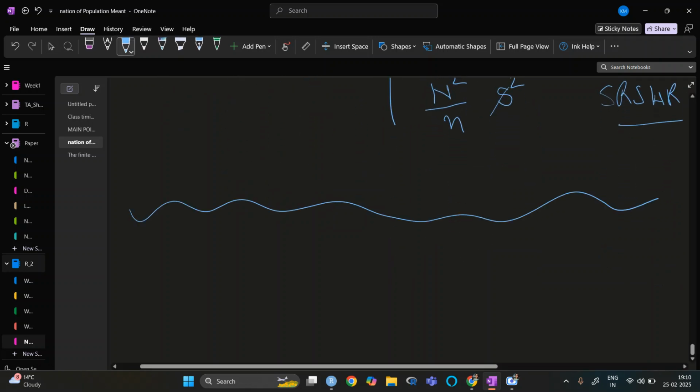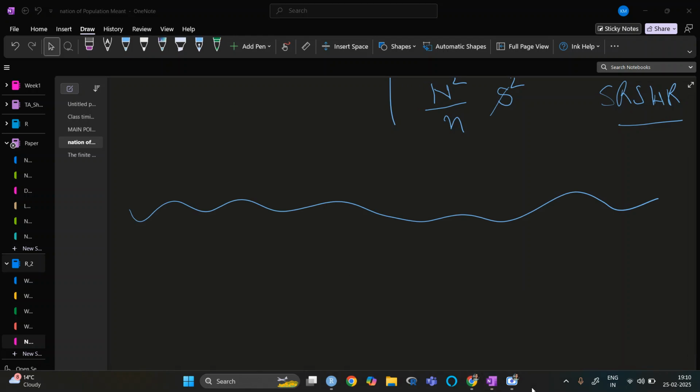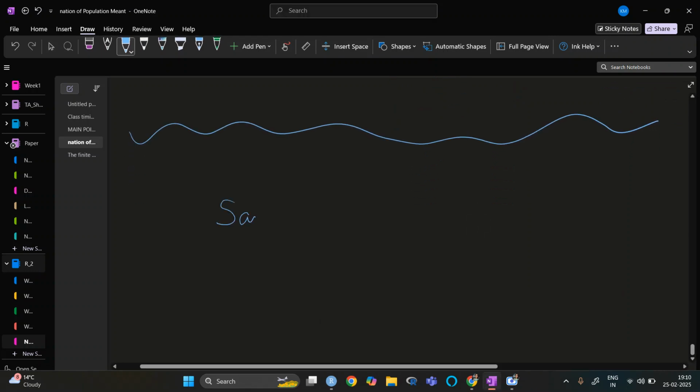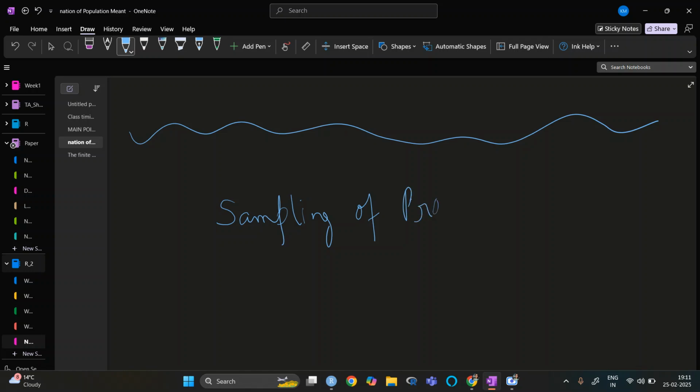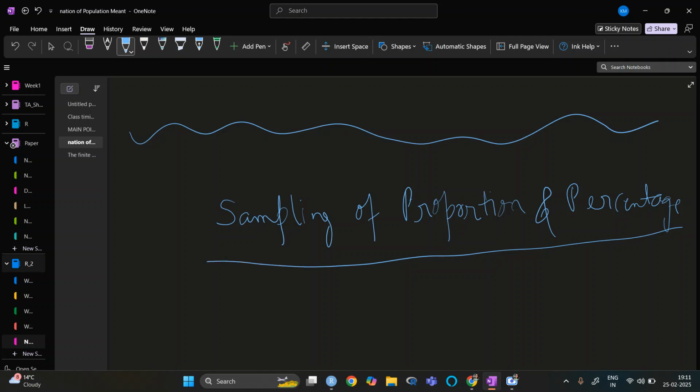So this was regarding the estimation of population mean and population variance. We have seen the confidence interval in the previous class. The next thing we will see is the sampling of proportion and percentage.